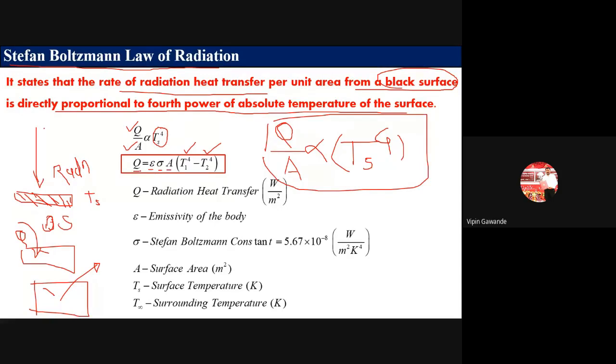Now, what is this Q? You know this one. Q means radiation heat transfer. The unit is watt. It is not watt per meter square. The unit of Q is watt, radiation heat transfer.